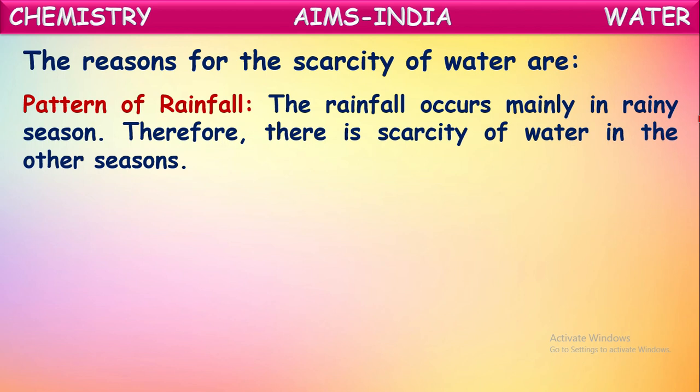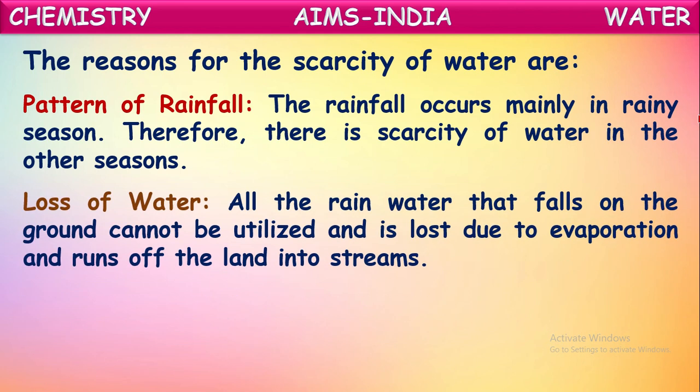In many areas, even cities also, in the rainy season there will be no problem of water because in the rainy season most of the rains occur, so that groundwater will be recharged, and even these rivers and ponds will be full of water. But when it comes to the summer season, there will be no rain and usage of water will be more, so that the groundwater level will decrease and there will be scarcity of water. Even these ponds and lakes will be completely dried off. So there will be no water for usage. So scarcity of water occurs in this summer season.